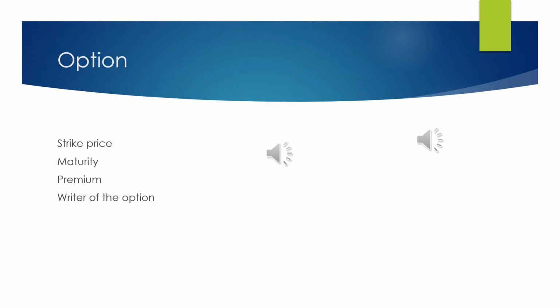Let us understand what is an option. An option is basically a contract between two parties where the price is already fixed in advance, the date of maturity of the contract is already fixed, and the two parties agree on particular terms. Now, there are certain things you need to know. The first thing is the strike price. Strike price is also called the exercise price, or contract price, the price at which the contract has been agreed upon.